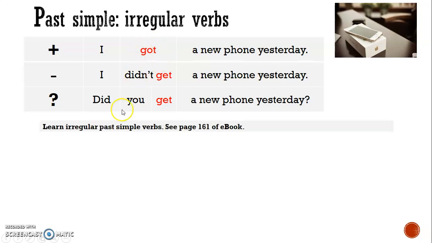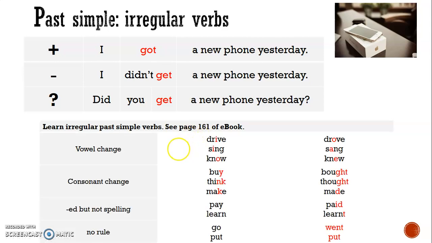So the problem is these gots. You have to learn the irregular past simple verbs. There's no other way. You just have to remember them. Some of them have kind of rules, but you just need to read this page in the book and then remember the verbs. So some of them, like drive, sing, and know, we just change the vowel. Drove, sang, knew. For some of them, we change the consonants. We change the letters that come at the end of the word. So for buy, bought, think, thought, make, made.